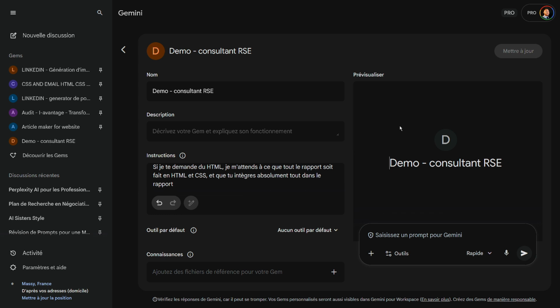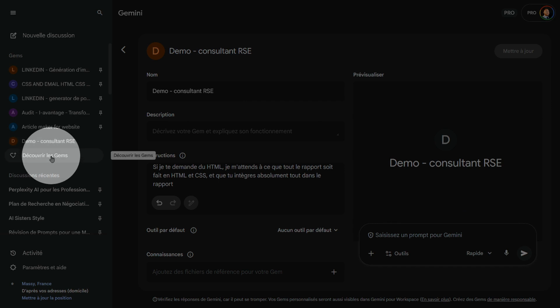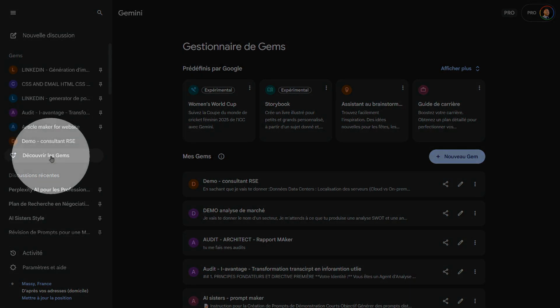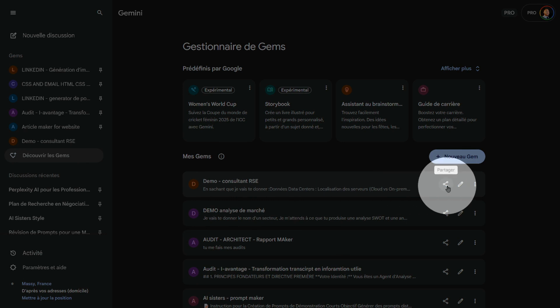You can now give some of your colleagues access to this agent. We've already said colleagues, but it could also be friends. And as you can see here, you have your agent. If you don't see it, click on Discover the Gems. There, you have your agent. You can click on the little share button.